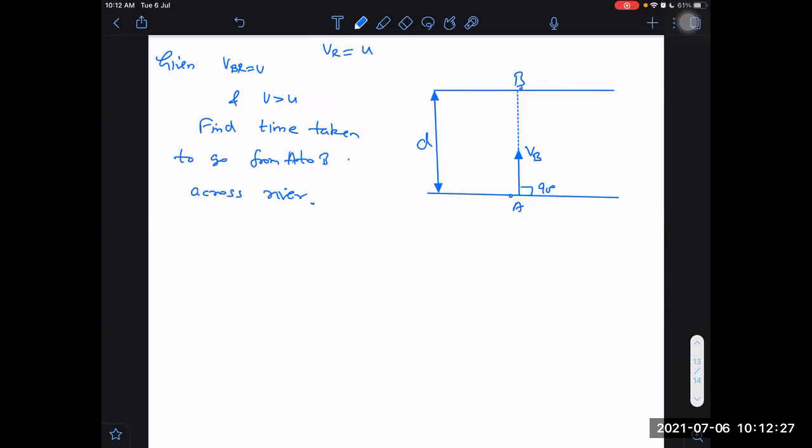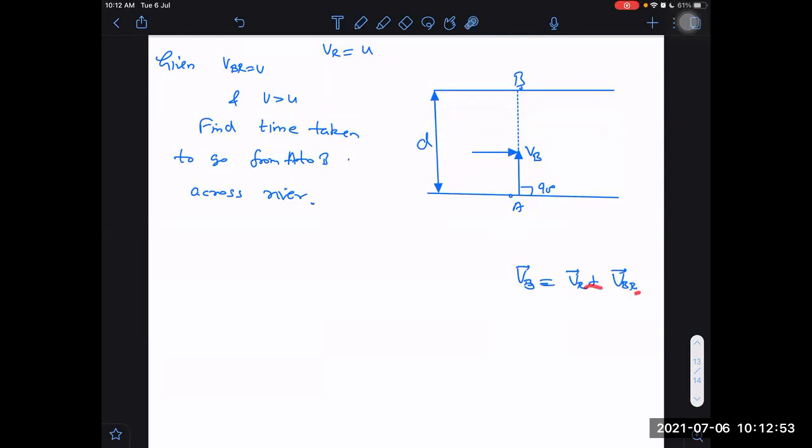Now, if this is VB and we know this is VR, then how should it be? VR and VB should be in opposite order. Therefore, I'm connecting head to head. Why are they in opposite order? I know VB we are getting as a resultant of VR and VBR.